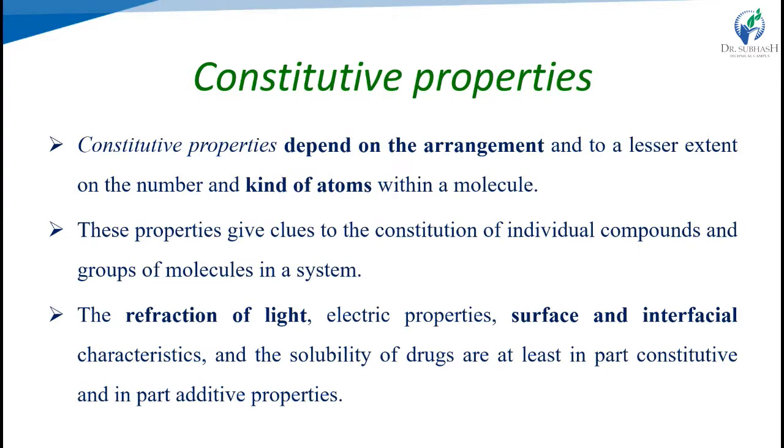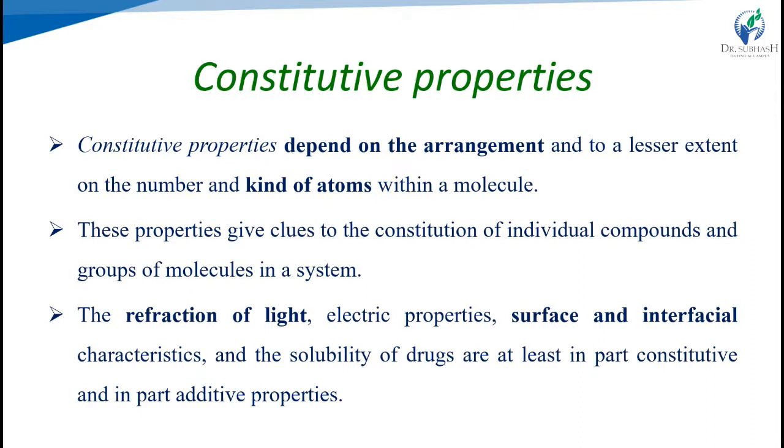The third one is constitutive properties. These are derived from the structure of the substance. They depend on the structural arrangement of the atoms within the molecules, and to a lesser extent on the number and kind of atoms within the molecules.